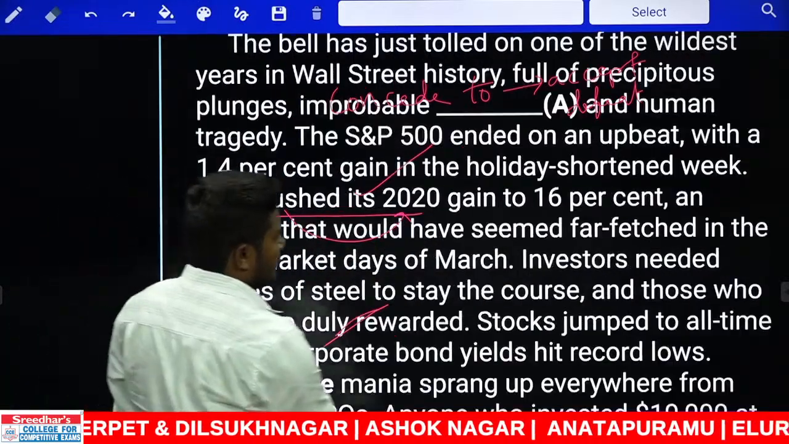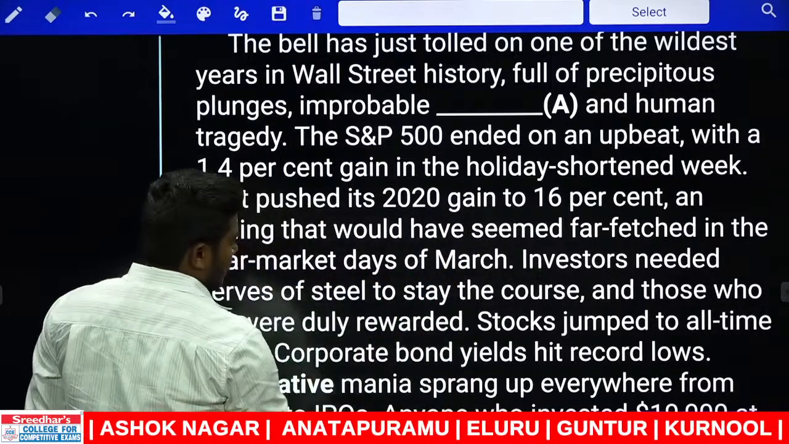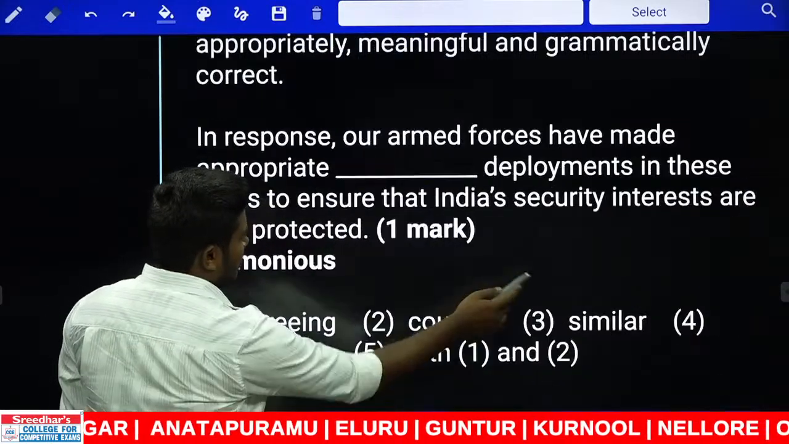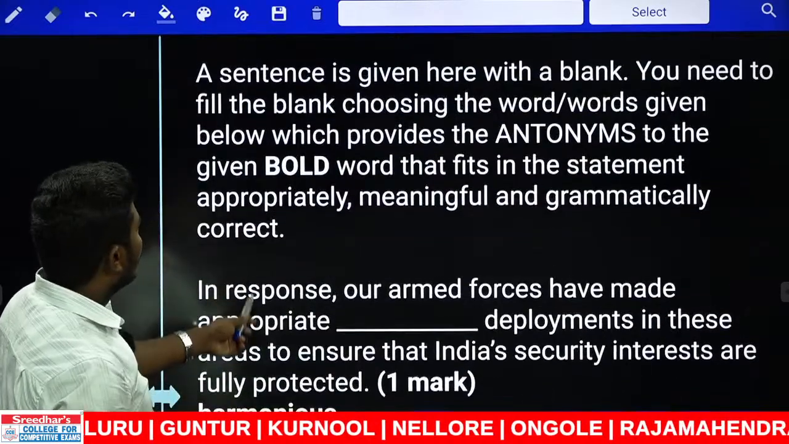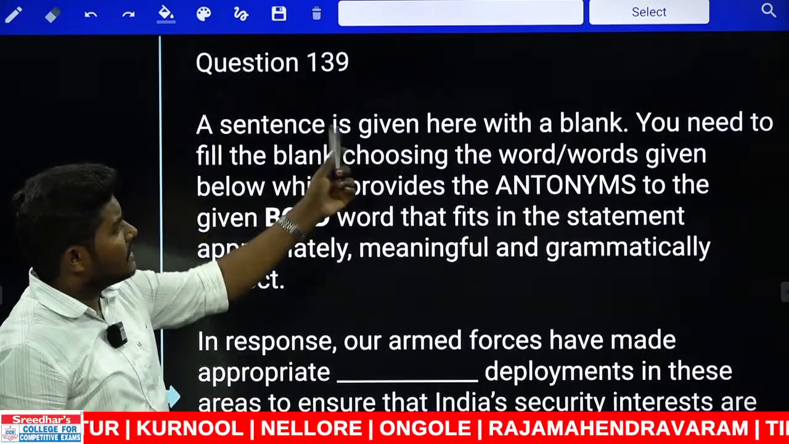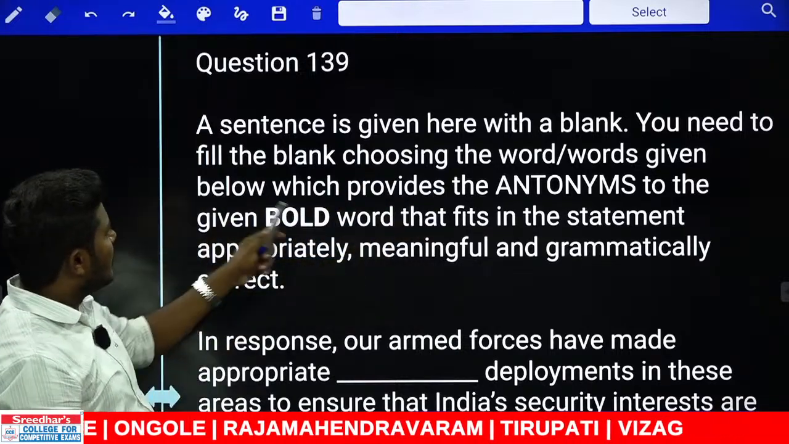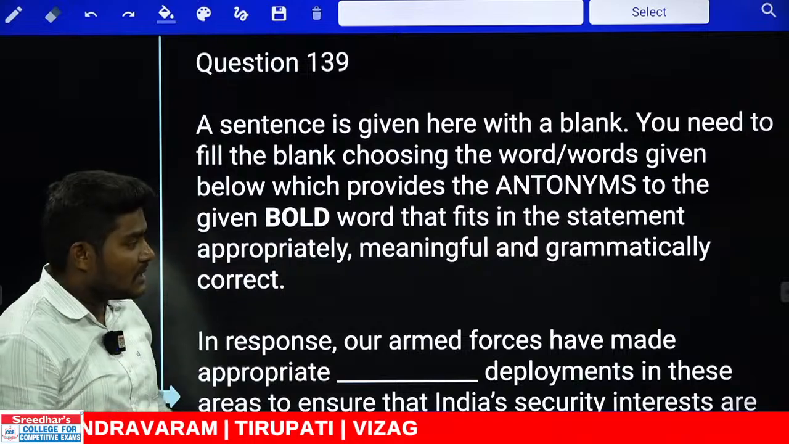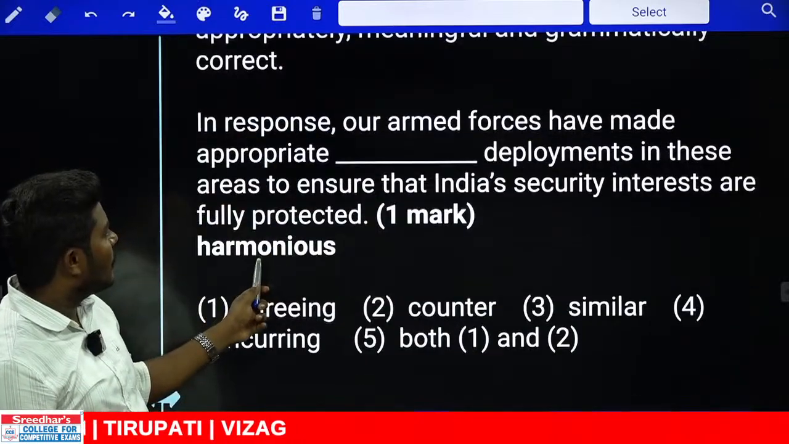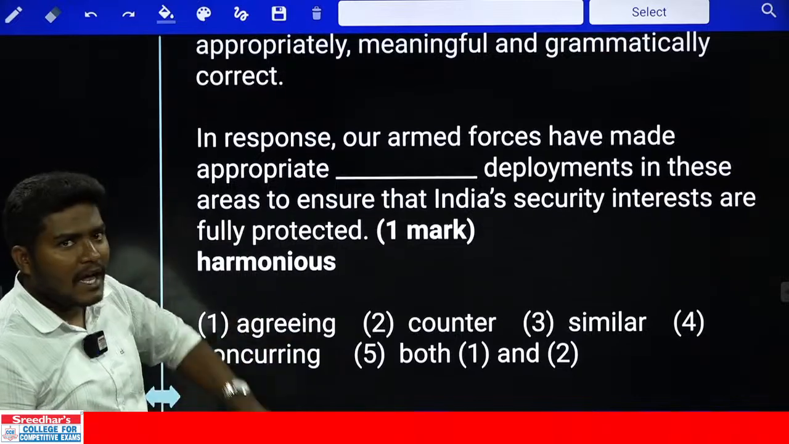Okay, next. This is RC. We are skipping RC. Let us go for the fillers. And in the filler, if you look at the direction here, a sentence is given here with a blank. You need to fill the blank choosing the word or words given below which provide the antonyms to the bold words. We do not need synonyms, we need antonyms. There is a bold word highlighted. Look at this bold word. This is the bold word highlighted and you need to pick the antonym.